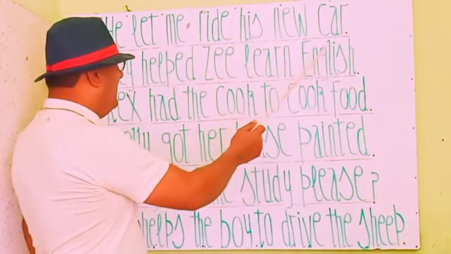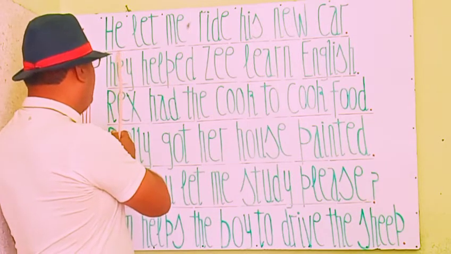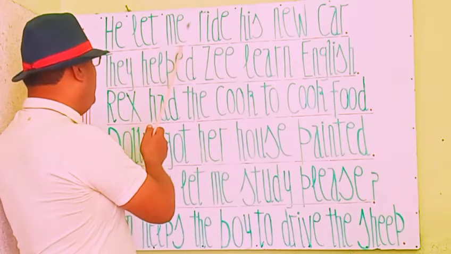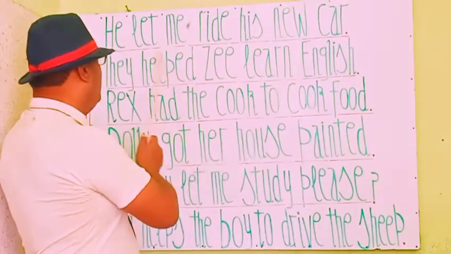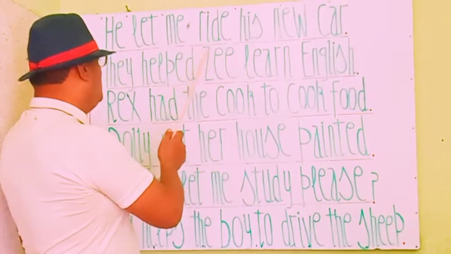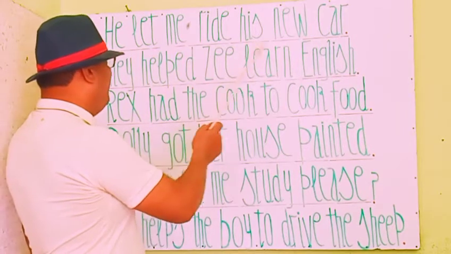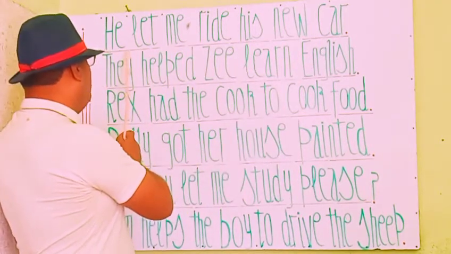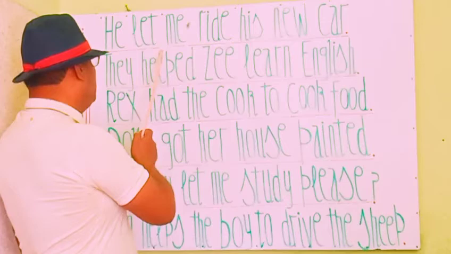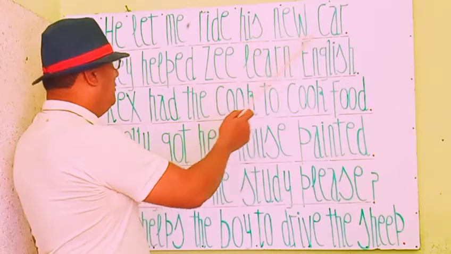You see that he is the subject. He is not doing a specific verb. Instead, he let me ride his new car. He granted permission to me to drive his new car. He permitted me to drive his new car. So the subject here is silent, but he is influencing me to ride, to drive his new car.